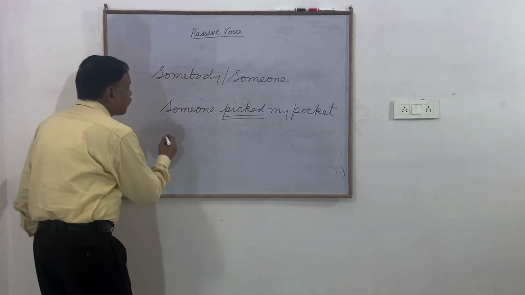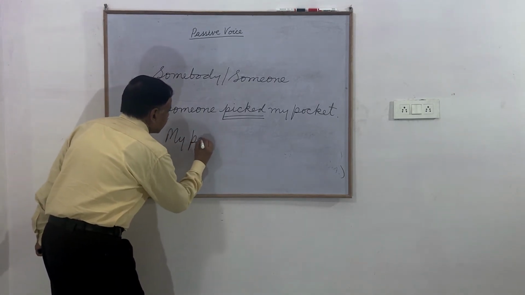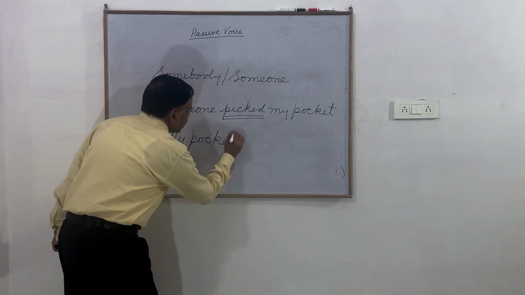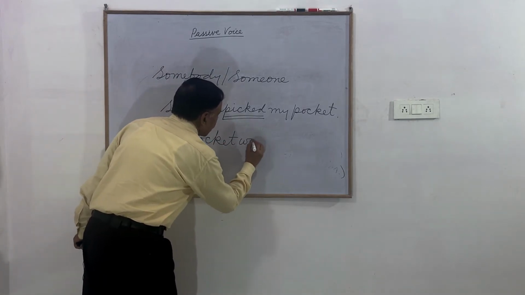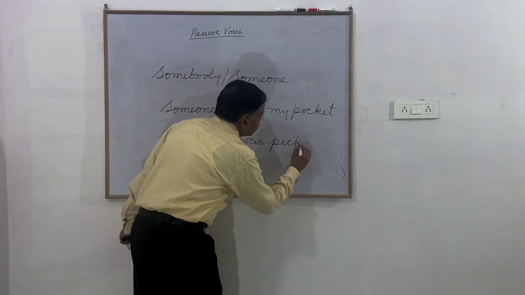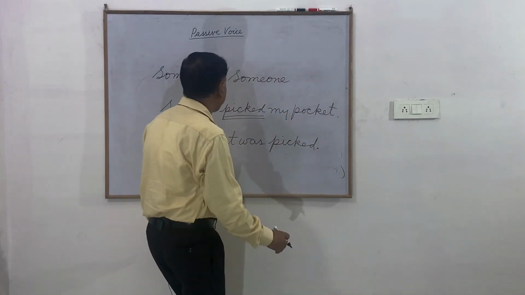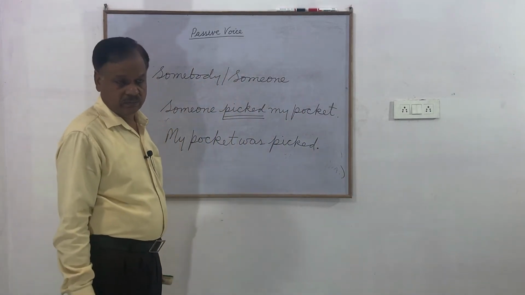Then my pocket, make the object the subject. My pocket was picked, and full stop. No need to write "by someone."